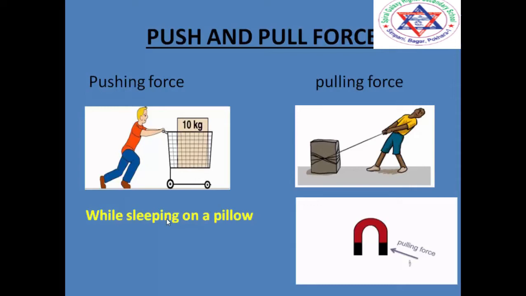It's a pushing force. On the other hand, just consider a magnet and you have a small paper pin which is kept at close vicinity to the magnet. So what happens is the magnet automatically attracts the paper pin towards itself. So this is an example of a pulling force, wherein the magnet is pulling the paper clip towards itself.